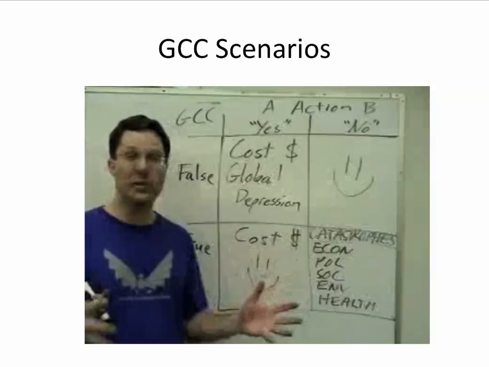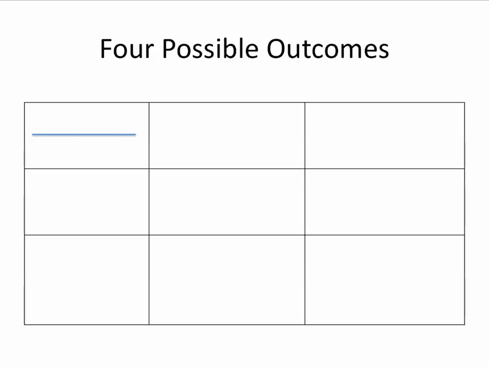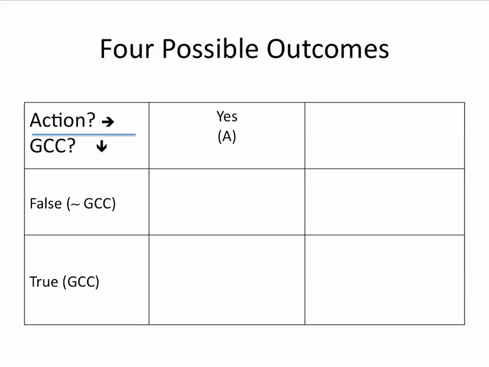We'll now look at the possible results of the 4 logical circumstances we examined in part 1. These results will be physical scenarios, possible outcomes based upon our acting or not acting, and the presence or absence of global climate change. Once again, we have the same row headings and column headings. And in each cell, we will have a scenario based upon the logical circumstances we derive from these headings.